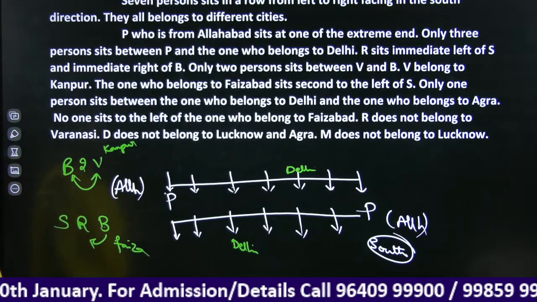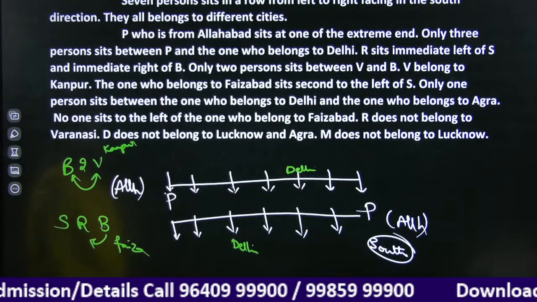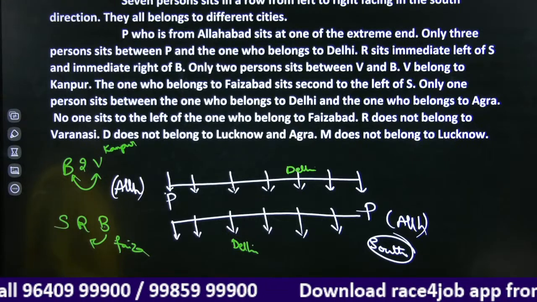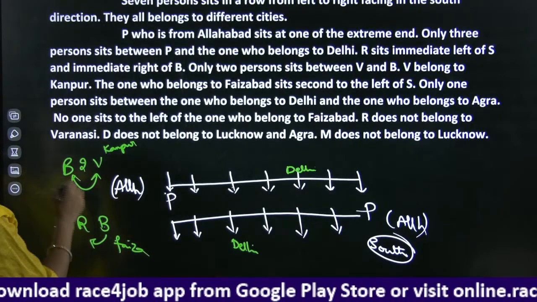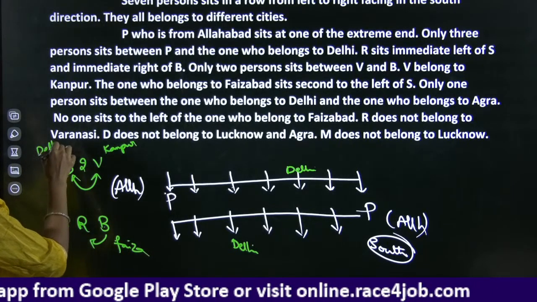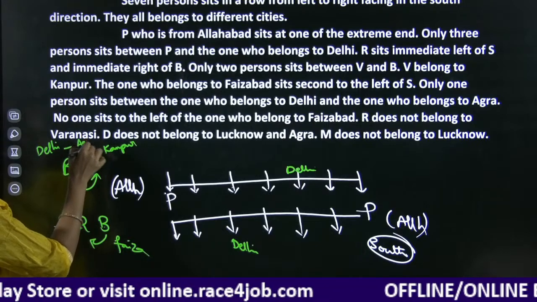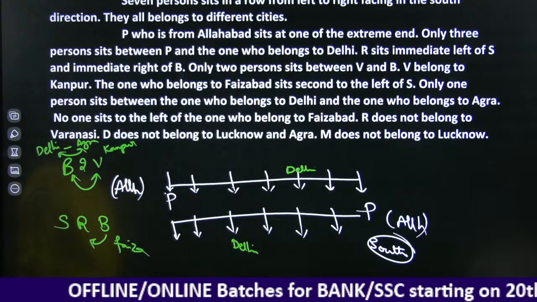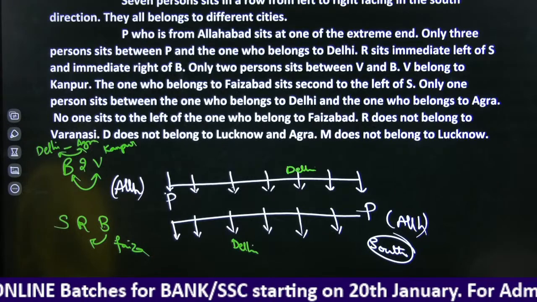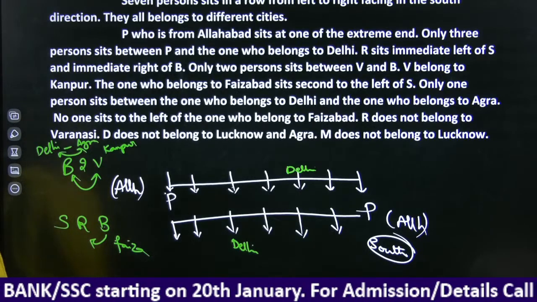Right? Next. Only 1 person sits between the one who belongs to Delhi and Agra. Okay. Only 1 person between Delhi and Agra. Delhi and Agra can interchange their positions. No one sits to the left of the one who belongs to Faizabad. Okay.